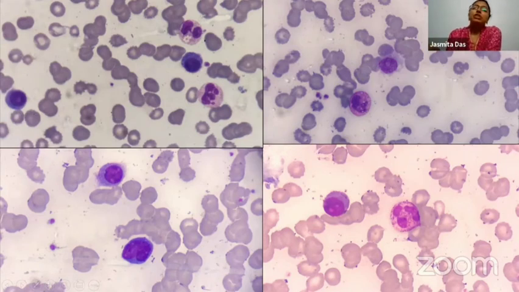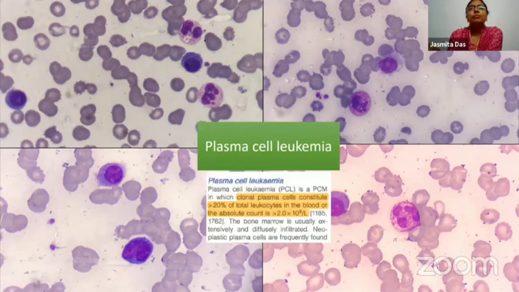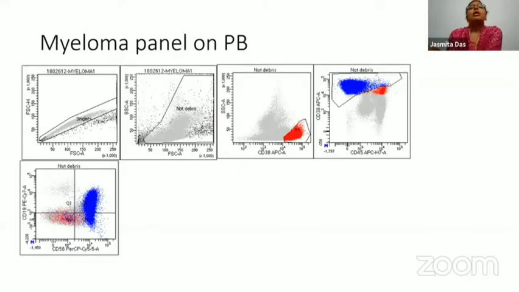So we suspected that the patient has a plasma cell leukemia. Plasma cell leukemia is diagnosed when you have clonal plasma cells, which are either more than 20% of the total leukocyte differential, or the absolute count is more than 2000. And because circulating plasma cells are a very poor prognostic sign in myeloma, the cutoff for plasma cell leukemia is being proposed to be lowered down to 500 now. So this patient underwent a myeloma panel on the peripheral blood. The plasma cells were gated on CD38, and on the CD45, they were essentially all CD45 negative.